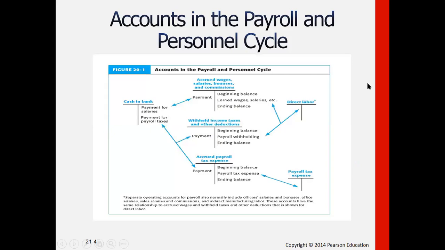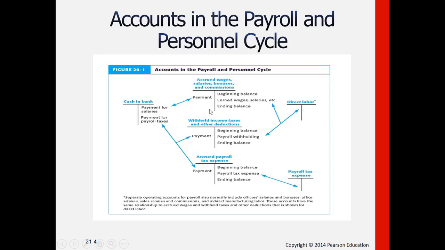And then let us just have a review also of the accounts that are affected. So we have the most liquid asset, which is cash in bank, for the payment of salaries and payroll taxes. Salaries for payroll as well as the payroll taxes, which are basically the withholding taxes for the income taxes to be remitted to the Bureau of Internal Revenue in the Philippines, of course. IRS, Internal Revenue Service, for the US.